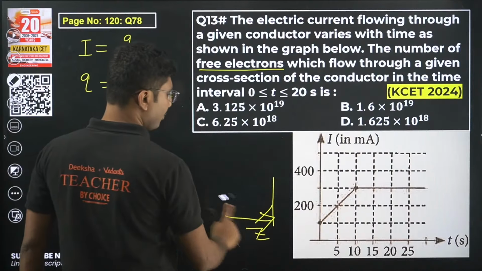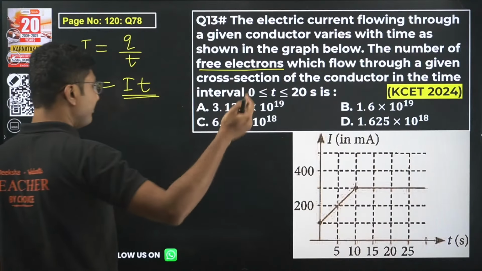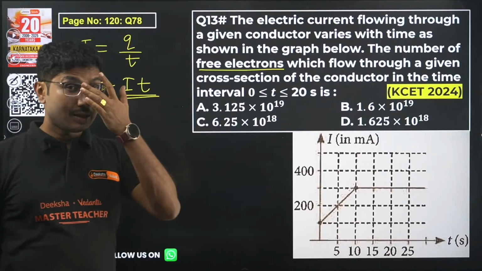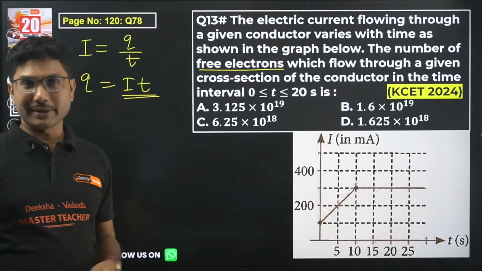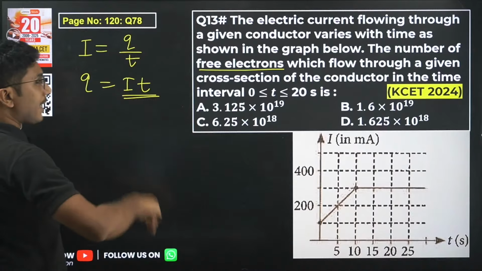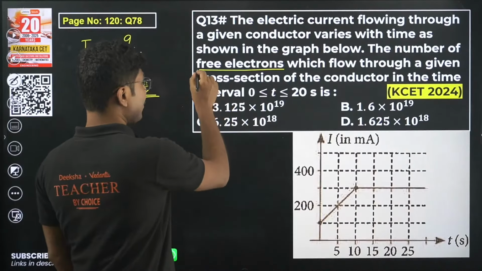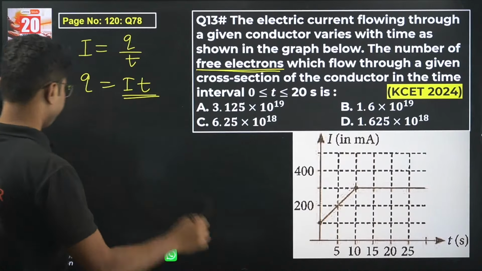This is coming from geometry. We have used that in the VT graph as well. Velocity time graph, V into T, right? Area under the graph gives displacement. Similarly, Q is equal to IT. Now, they have not asked you to find the total charge. They asked you to find the total number of electrons.